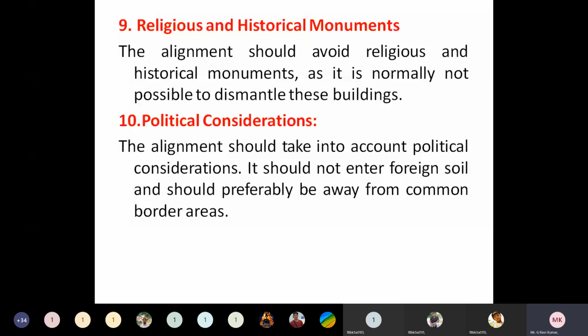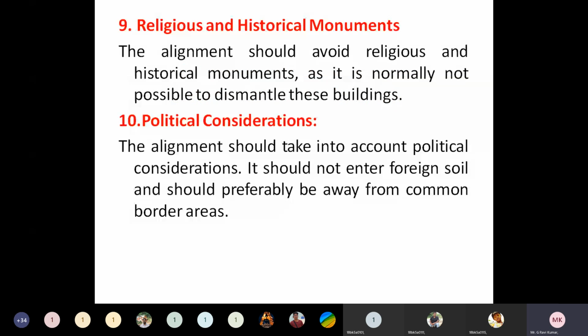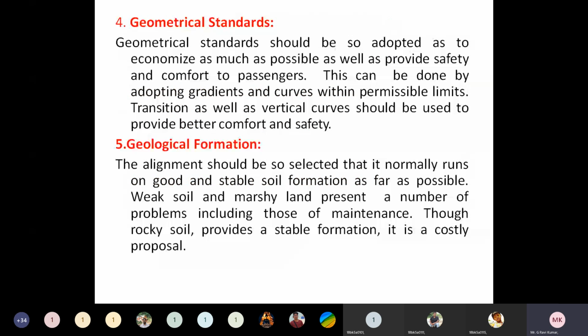If you need to construct a railway line between two points, the selection of alignment and route may involve different political aspects. So all those things we can also consider while selecting an alignment. These are all the various considerations we can take while selecting an alignment for a railway line.